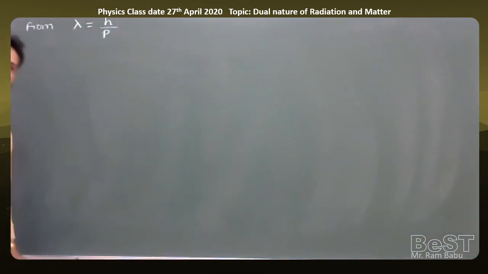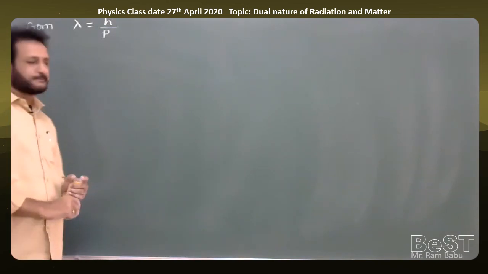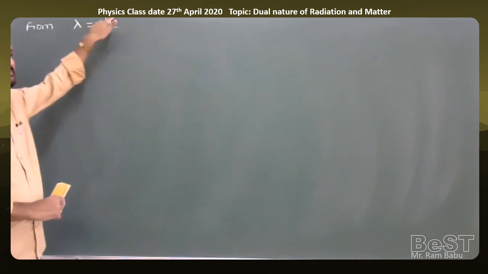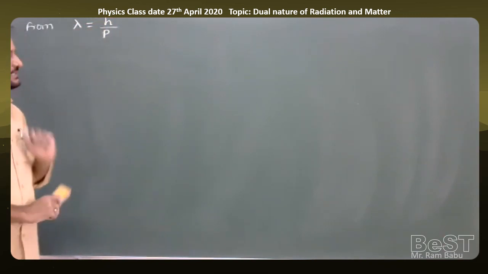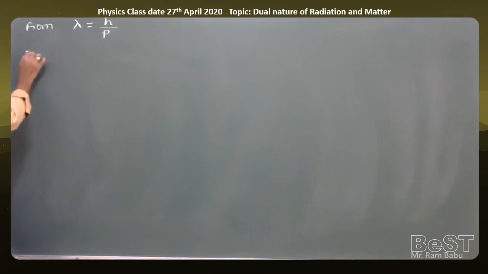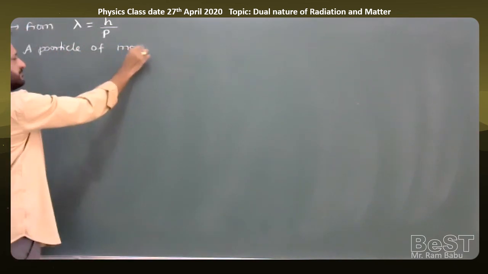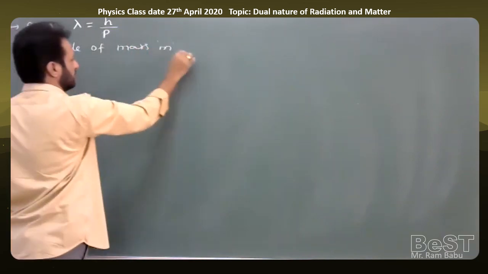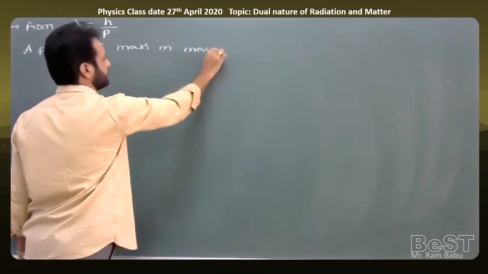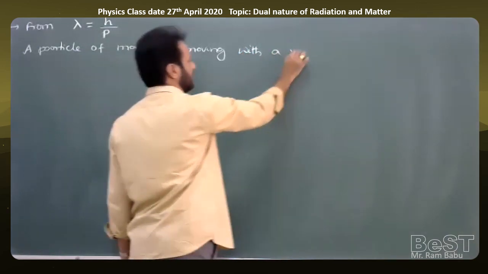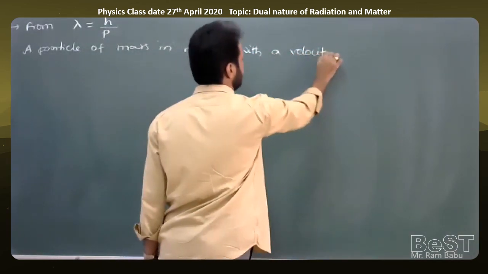We know the de Broglie wavelength of a particle of momentum p is given by lambda equals h by p. For example, a particle of mass m moving with a velocity v, or speed v.